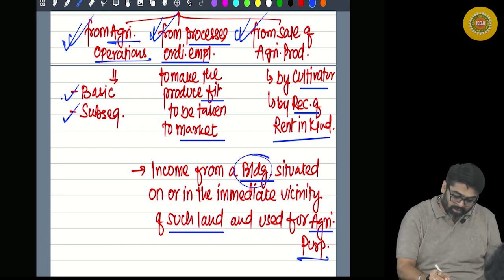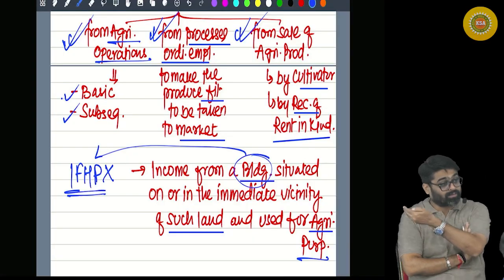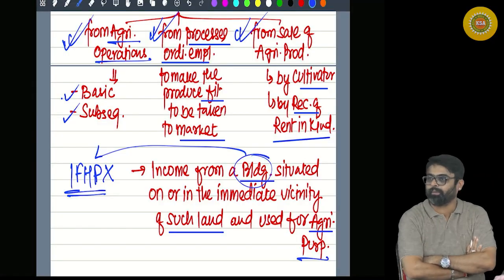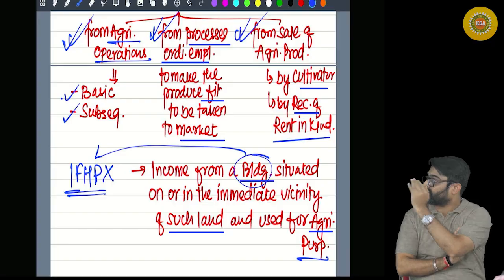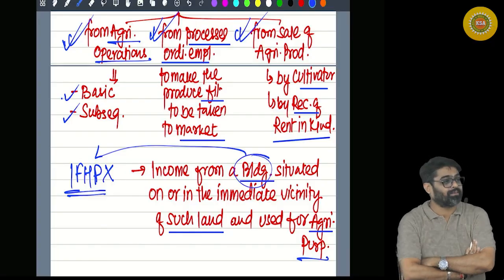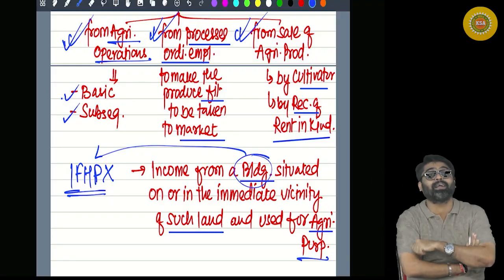Hence this building is not covered by the head income from house property. Hence this type of building is kept outside the house property head. Why? Because whatever income from that building is there will be treated as agricultural income, so the annual value of this building is not taxable under the head house property.